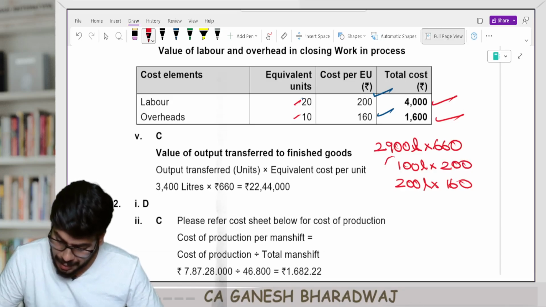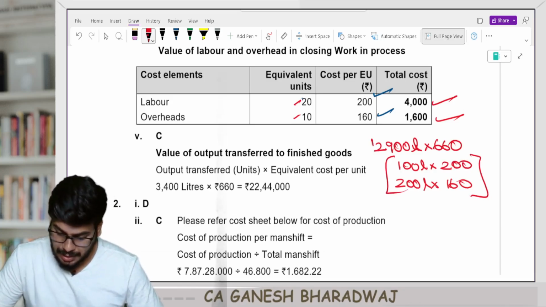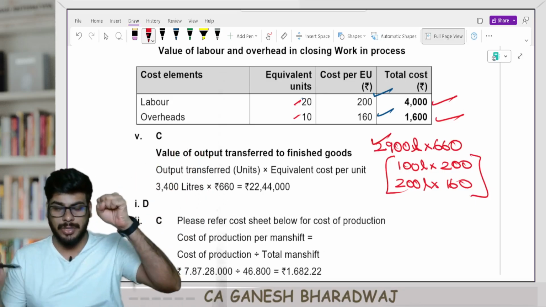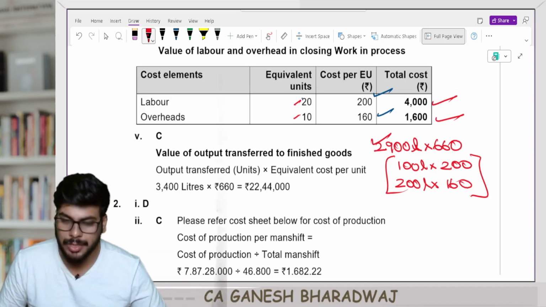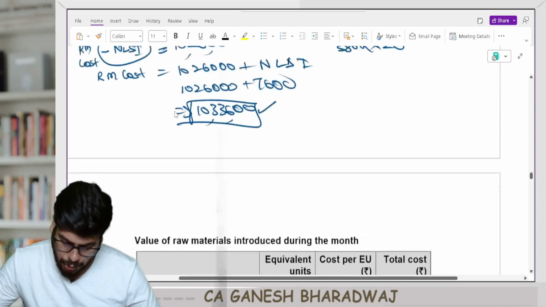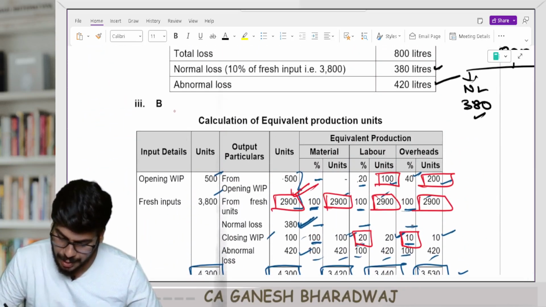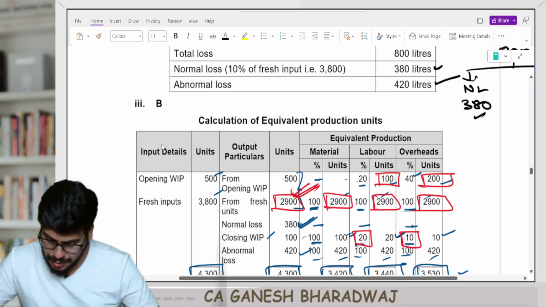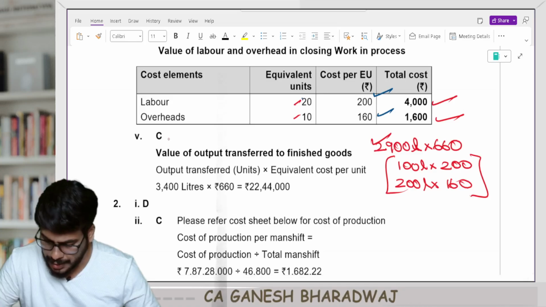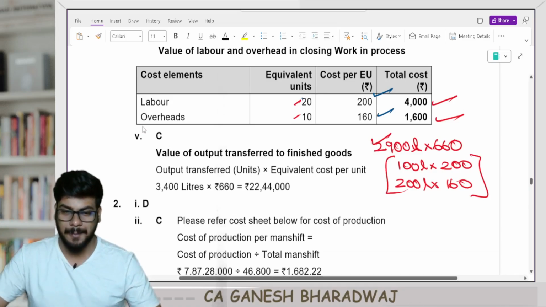So what happened? This is the number of units introduced and completed in the current period. How many units were introduced and completed? Units introduced and completed were 2,900 units, right? And for a completed unit, what is the cost? 660 rupees. They have given it in the question. So 2,900 into 660, no doubt, right?